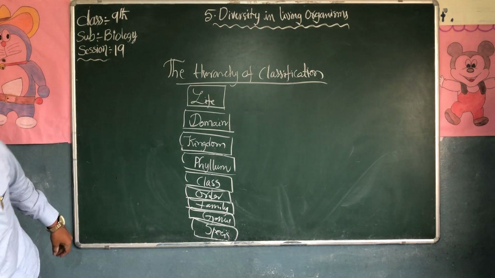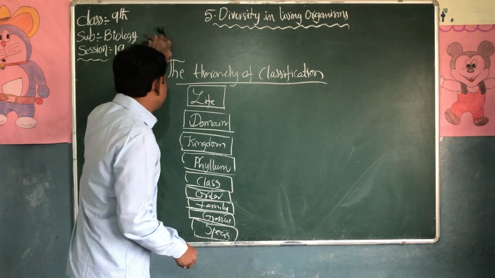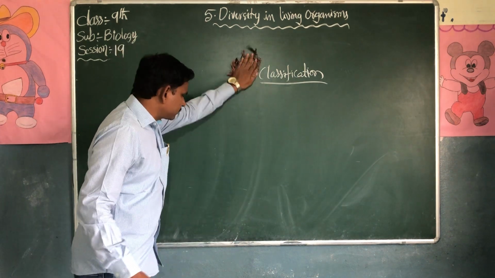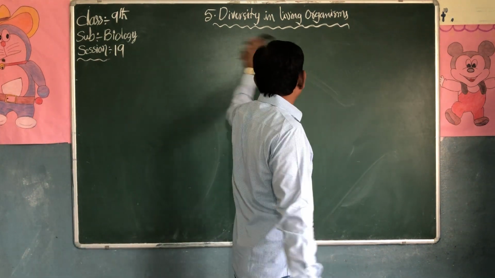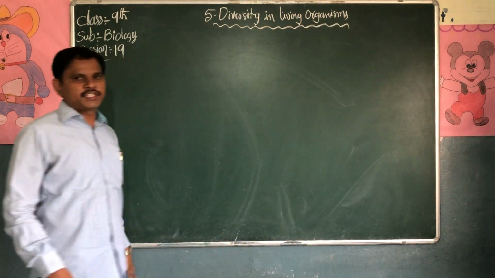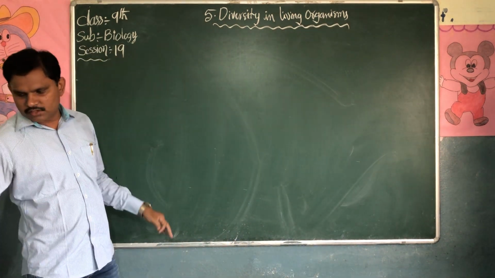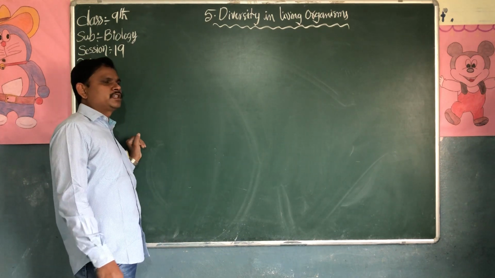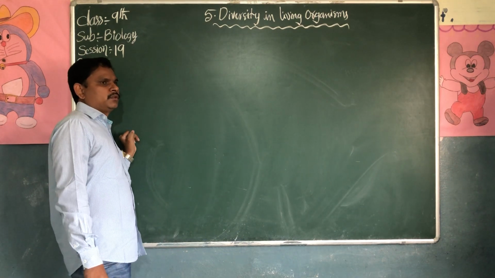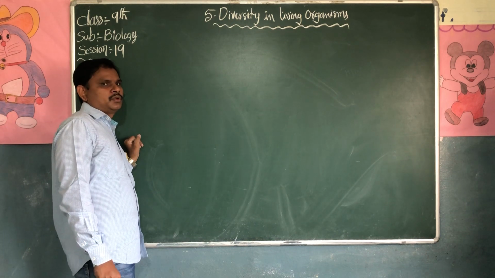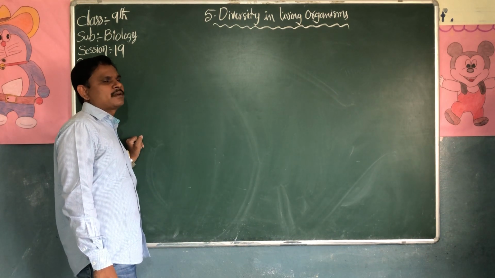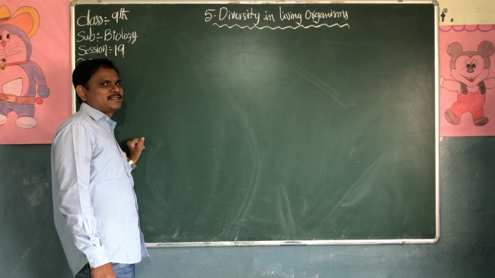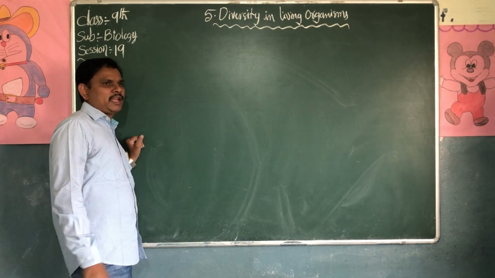Now we will enter into the 5 kingdoms as written by Whittaker. We are going to explain the 5 kingdoms. The first one is Monera, second is Protista, third is fungi, then plants and finally animals.